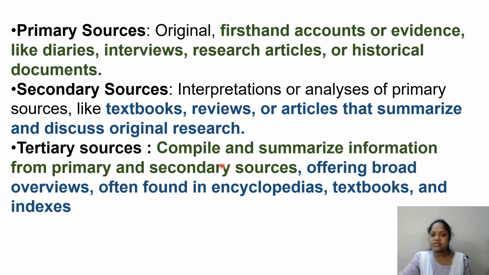And tertiary sources compile and summarize information from primary and secondary sources. It's tertiary, offering a broad overview, often found in encyclopedias, textbooks, and indexes. And these two are very important: primary and secondary sources. Okay, next.